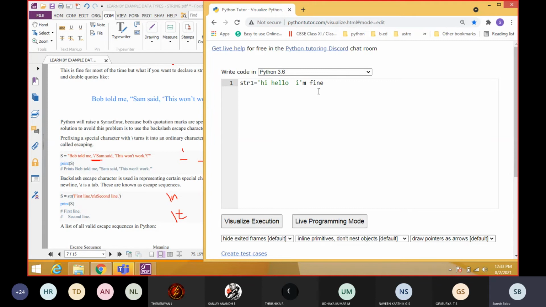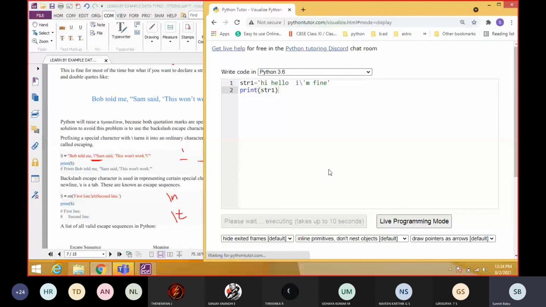To print this quotation, we need a backslash before it. If you include a backslash, it will be treated as an escape sequence, then it will produce an output. Otherwise you cannot print that. Understood, everyone? Without that backslash, you cannot print the single quotation or double quotation. That is the usage of escape sequence. Students understood? Yes, sir.